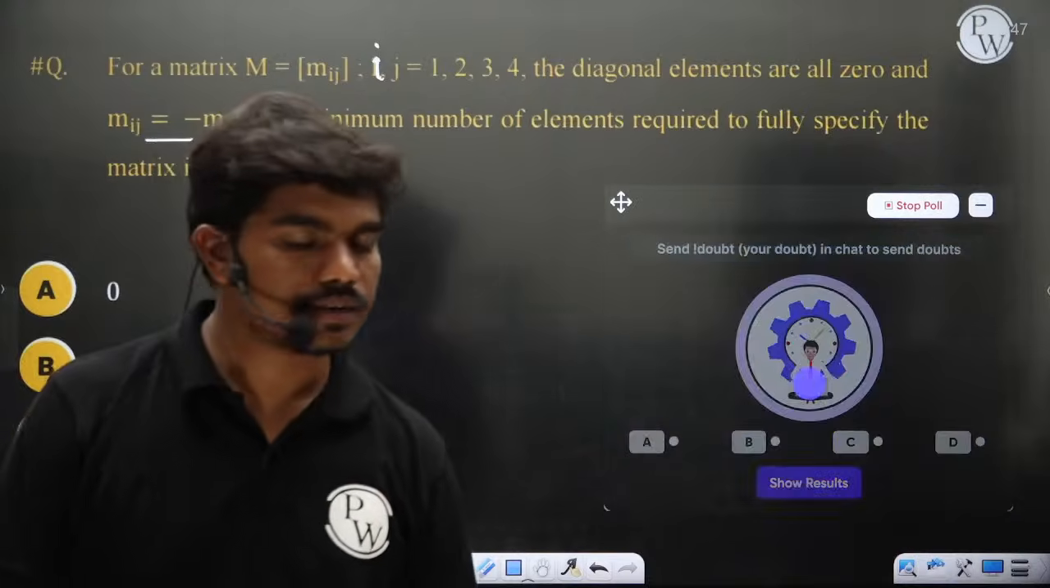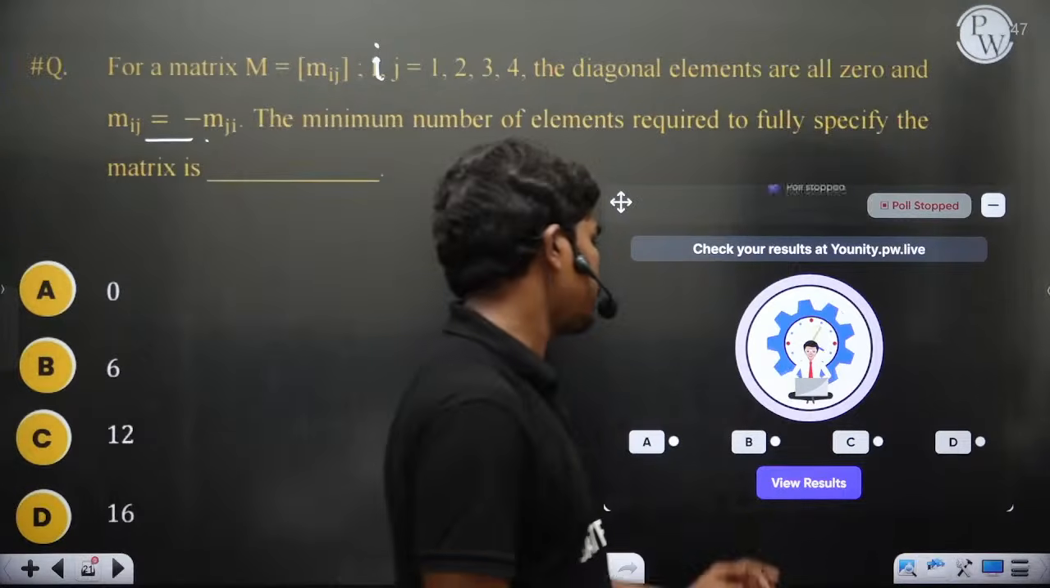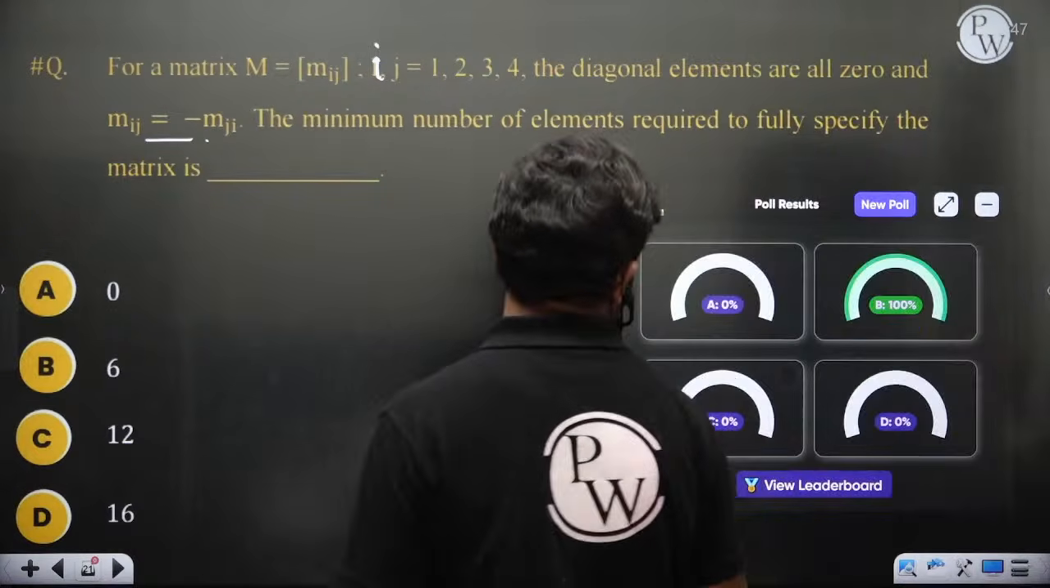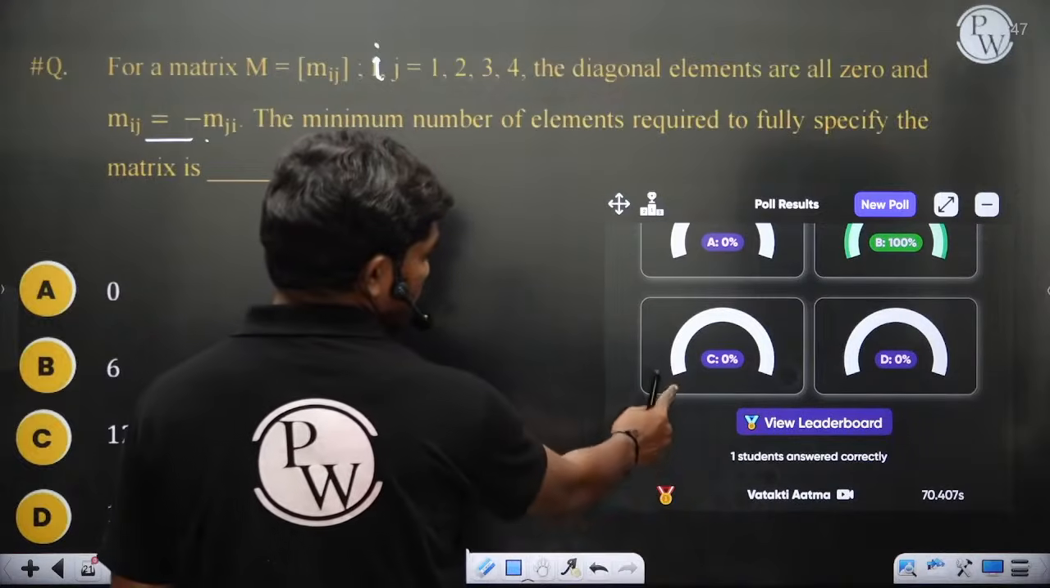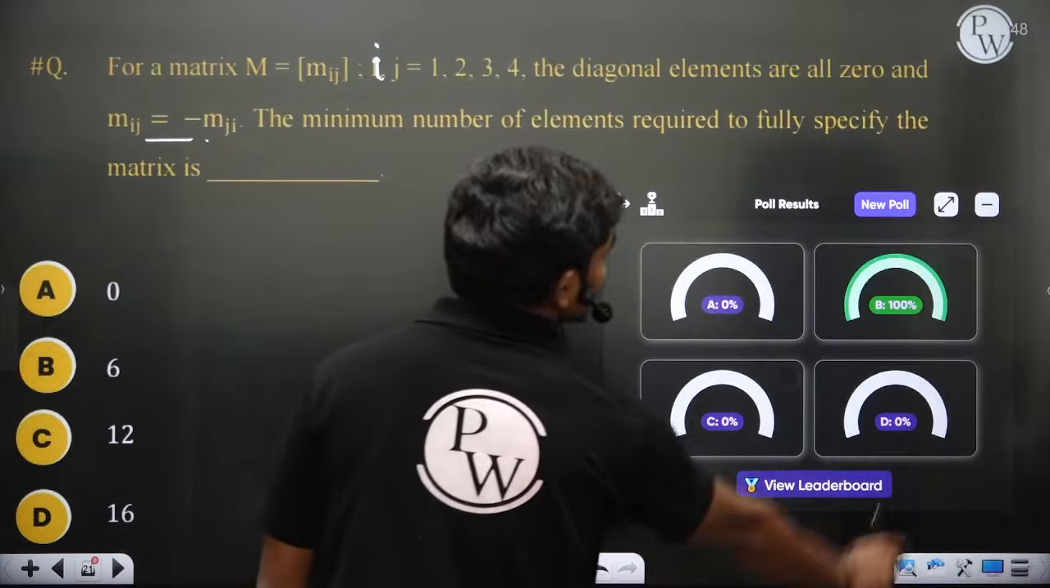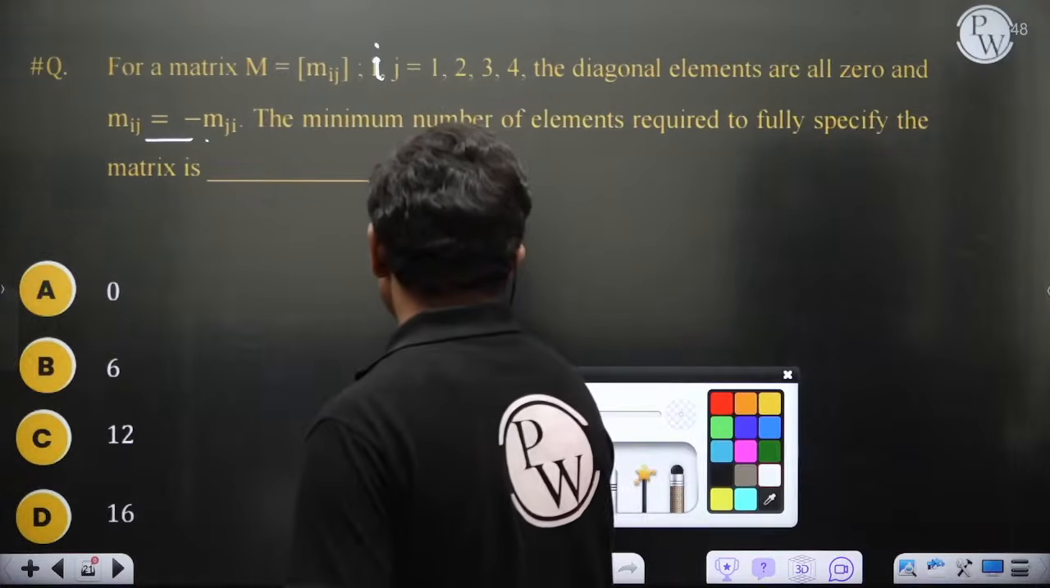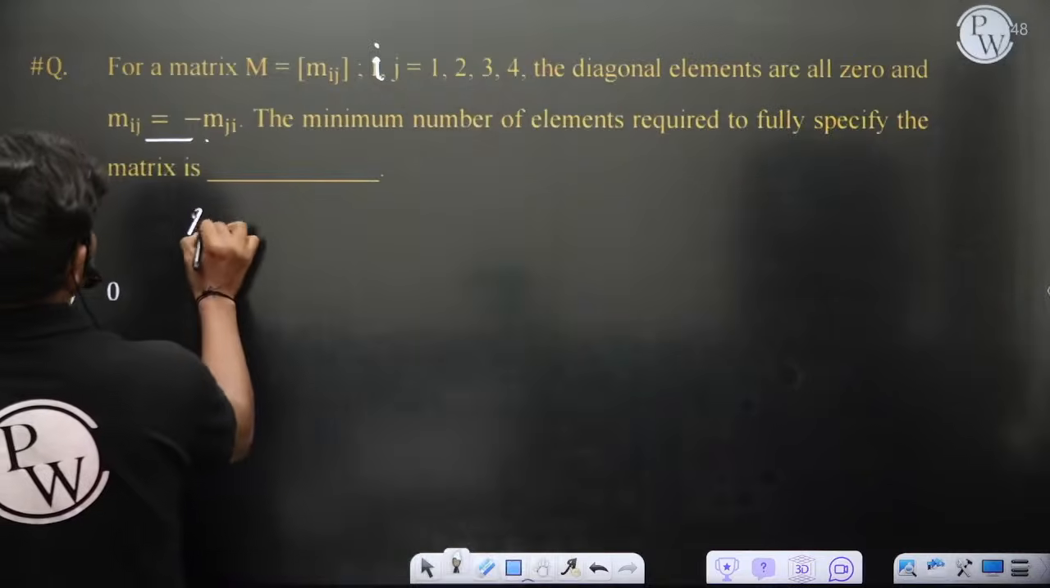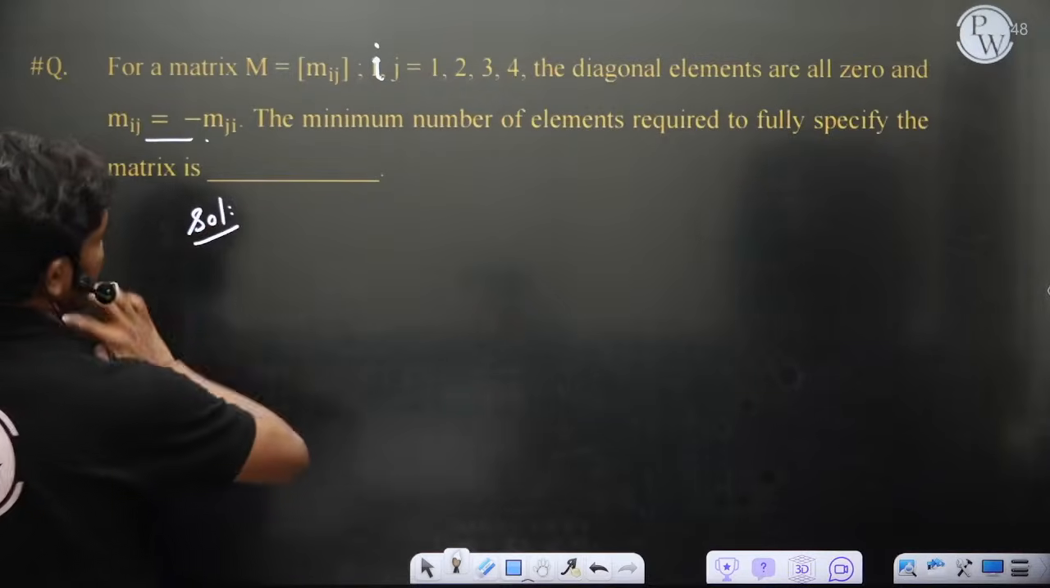Kushaka Pandey, 6, okay. The correct answer is 6, of course, 100%. Only Patakti Atma has done it, fine. Maybe a few responses it has not taken, good.